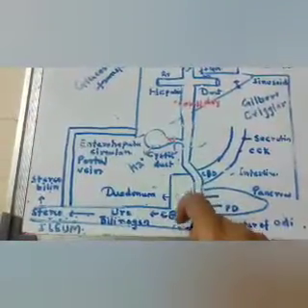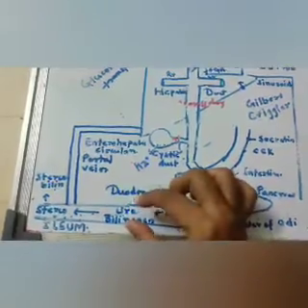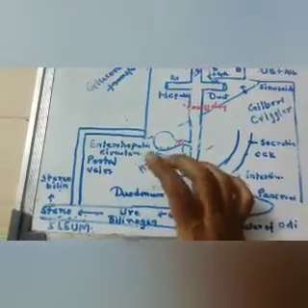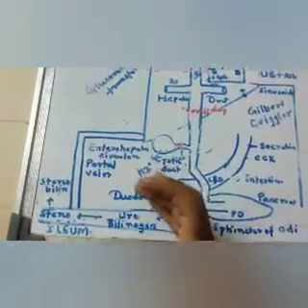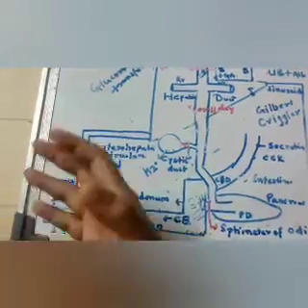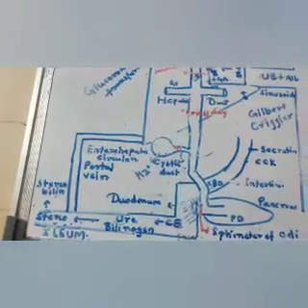As the conjugated bilirubin comes along in the small intestine, it is acted upon by the bacteria, where it is converted into urobilinogen. Okay. Some part of this is converted into stercobilinogen, and then stercobilinogen is converted to stercobilin, which gives brown color to your feces.